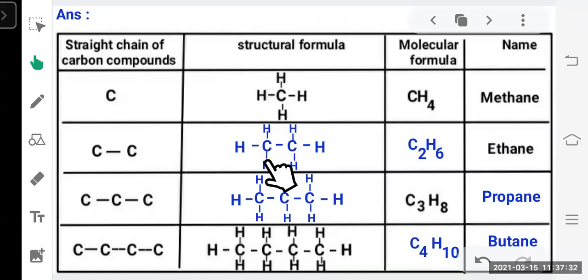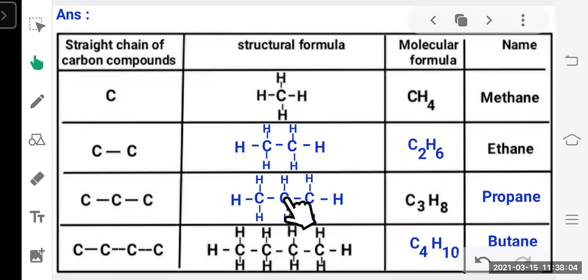Now how to write down the molecular formula? How many carbons are there? 2 carbons, C2. How many hydrogens are there? 3 here and 3 here, that means 6 hydrogens. So C2H6 is the molecular formula. Okay. Now how to write down the name? As we have studied, 2 carbons is eth, and if all the bonds between carbon and carbon are single, we have to write ane. That is ethane.